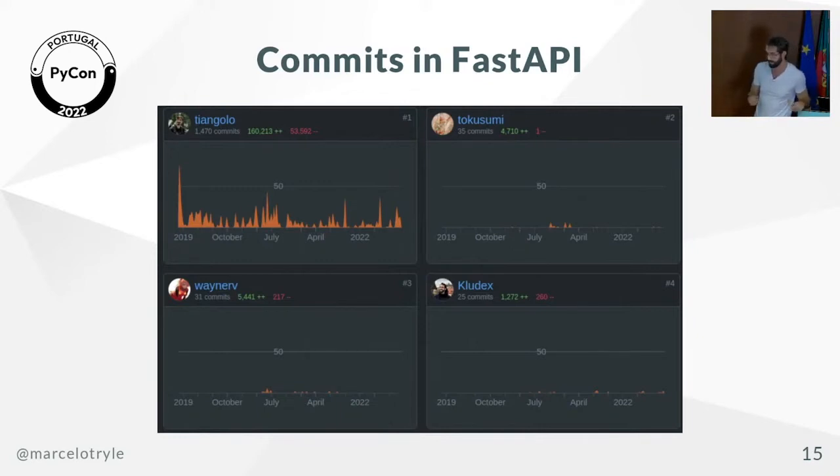Sebastian was handling most of the commits and pull requests being created at the time, and I wanted to contribute more with code, and I felt like my pull requests were being stuck or something like that. And then I decided to look around.